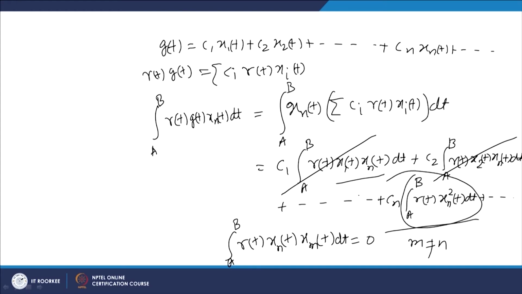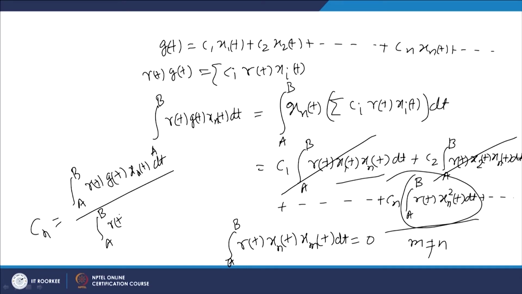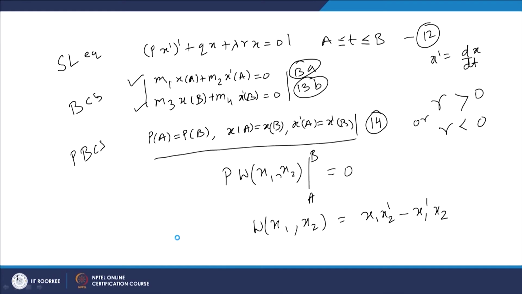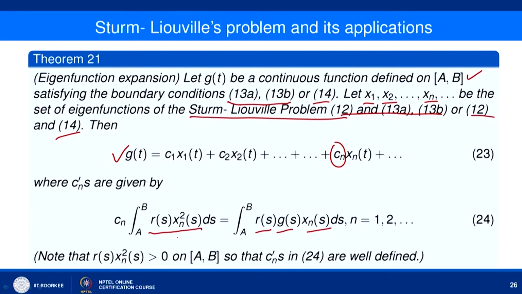So, by dividing by this term we have Cn equal to the integral from a to b of r(t) g(t) xn(t) dt divided by the integral from a to b of r(t) xn squared(t) dt, and this holds for all n greater than or equal to 1. So, you can expand your g(t) in terms of xn(t), using the following formula to find the coefficients.